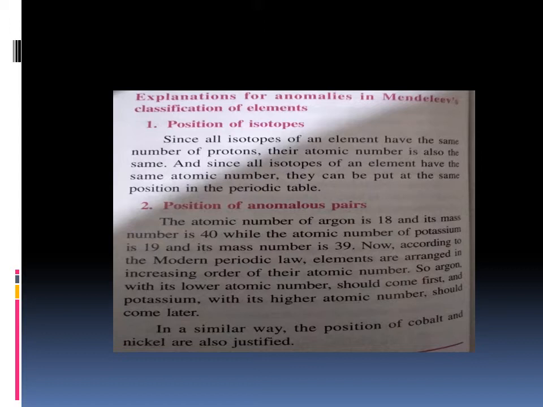Now, according to the modern periodic law, elements are arranged in increasing order of their atomic number. So argon with its lower atomic number should come first and potassium with its higher atomic number should come later. The atomic number of argon is 18 and that of potassium is 19. In a similar way, the positions of cobalt and nickel are also justified.